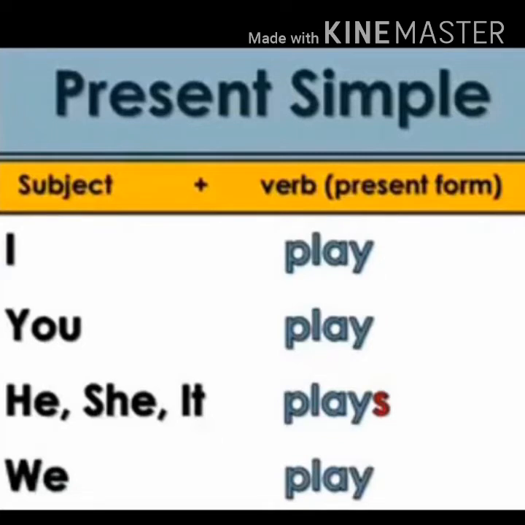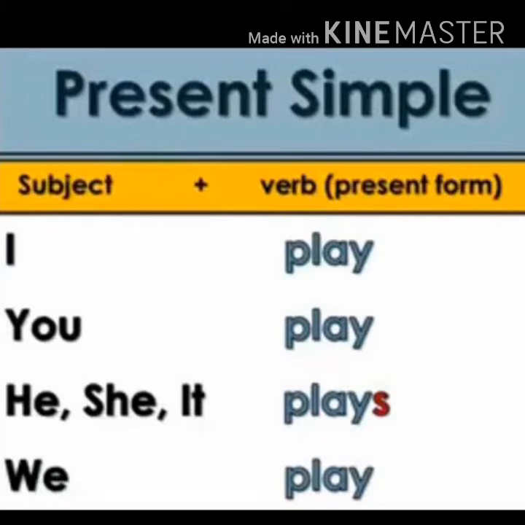Let's understand it with a few examples. Let's read it together. Present simple tense: subject plus verb, and for the verb we use the present form. I play. You play. He, she, it plays. Now you might be confused why we have used plays; it is because he, she and it are singular.